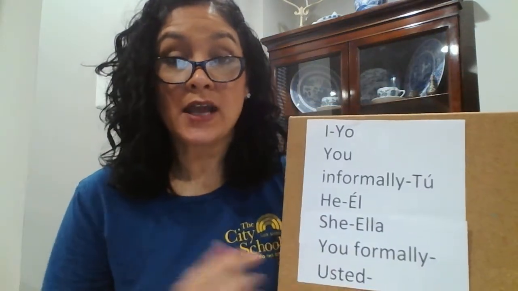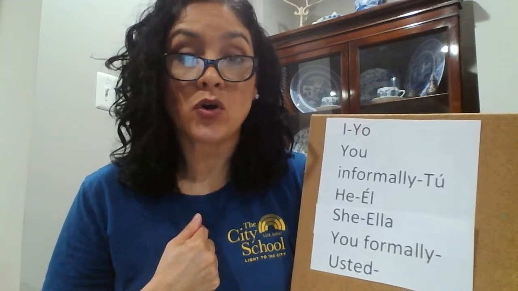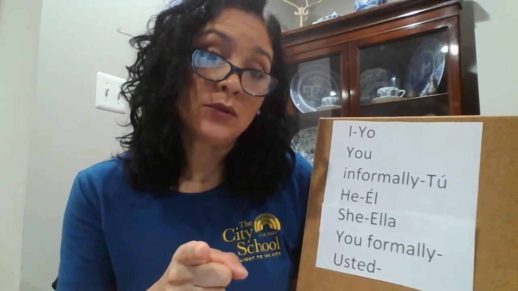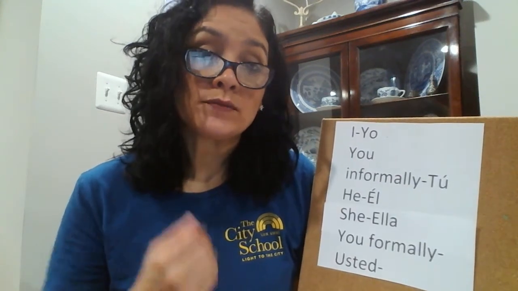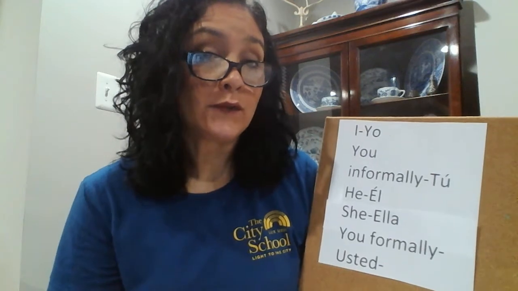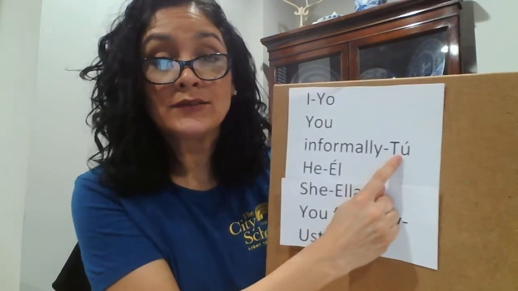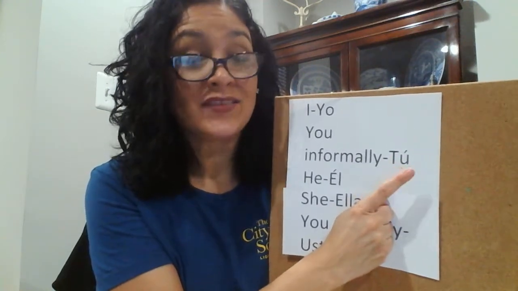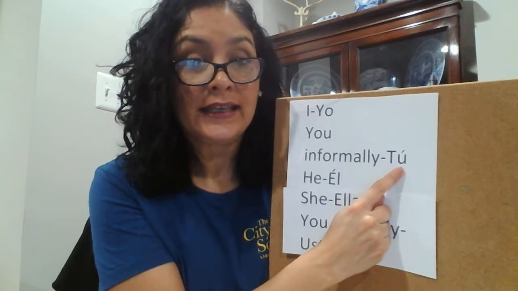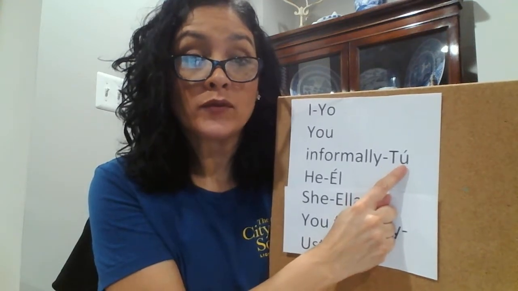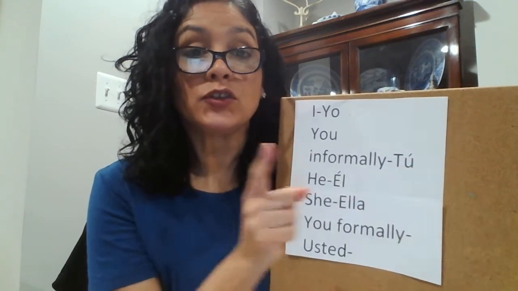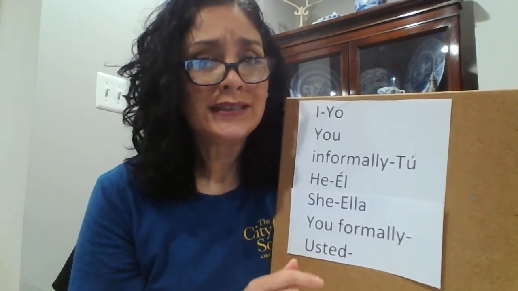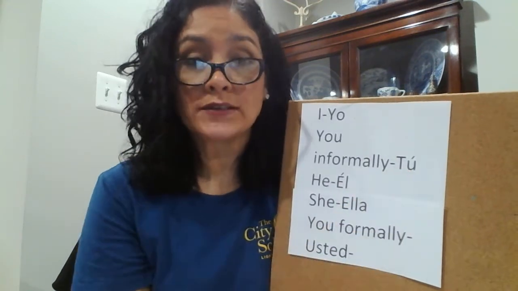When I want to say I in Spanish, I say yo. Repite, yo. When I want to say you, I say tú. Now, if you notice, this tú has an acento, an accent over it. Some of you might already be knowing what I'm about to say. This accent's very important. When I have the accent over this you in tú, it means you. If I leave the accent off, it means your. So we need to have the accent on it when we want to say you.